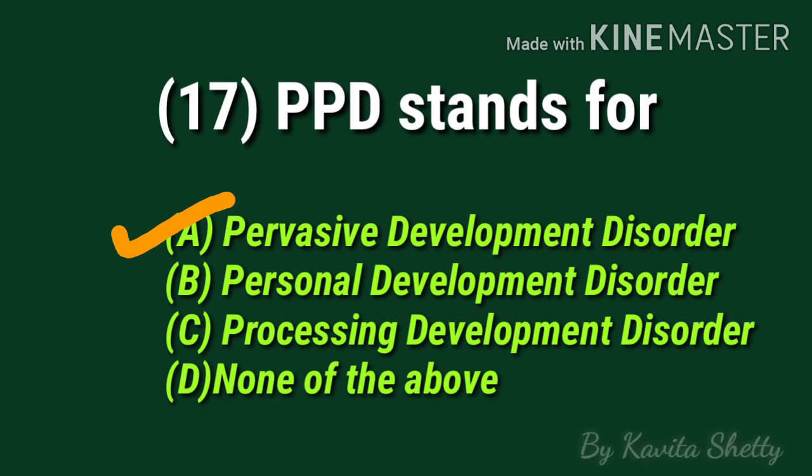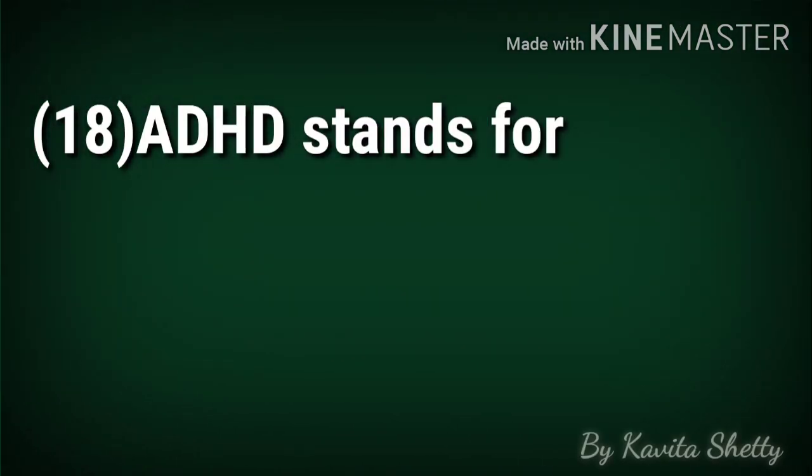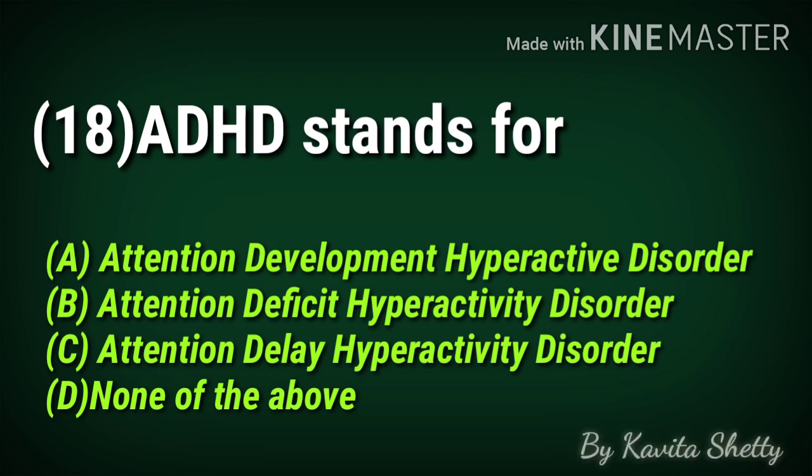So we'll move towards our next MCQ, which is MCQ number 18. ADHD stands for, and the options are attention development hyperactive disorder, attention deficit hyperactivity disorder, attention delay hyperactivity disorder, and none of the above. So I guess this is the most important MCQ in this unit, and the correct option is B, attention deficit hyperactivity disorder.